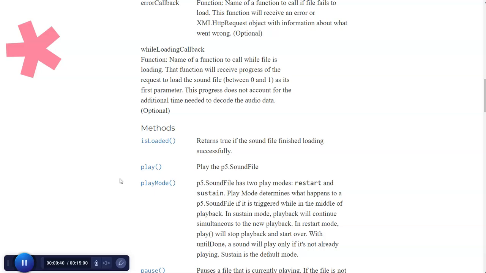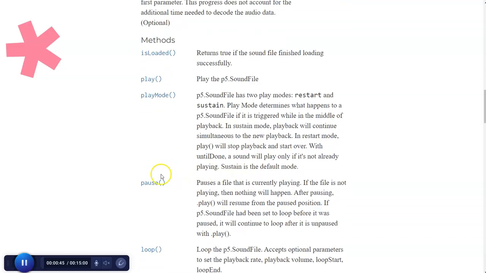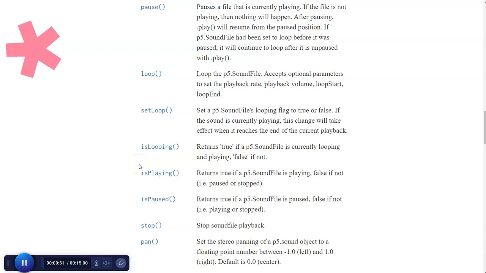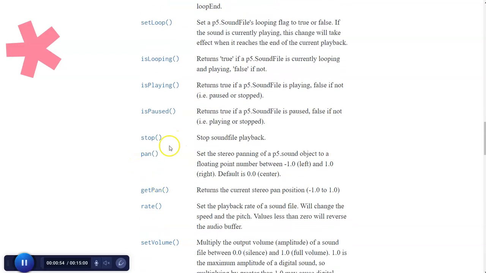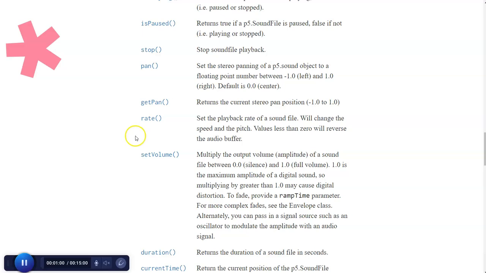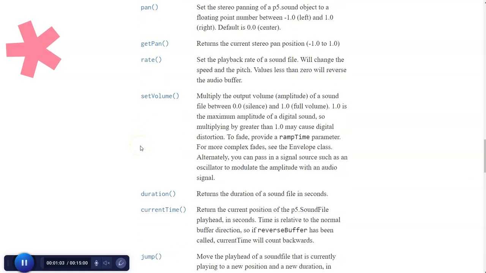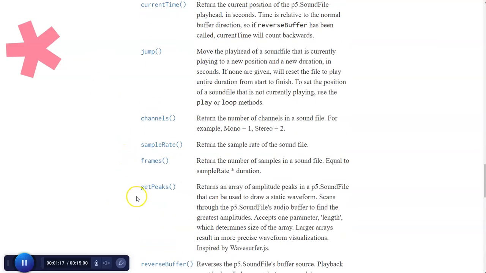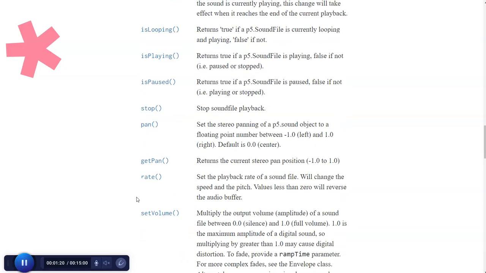The last time I did this lesson, we didn't have this added library. There were a couple of things, but they've added quite a bit more methods that you can use along with your sound to loop the sound, set the volume, set the rate, get the pan, different things like that. I'd advise you to get into the reference and look at what some of these features do, because when you get to your task, you want to create a slider, and we'll get into that in a little bit, to use some of these methods along with your sound.